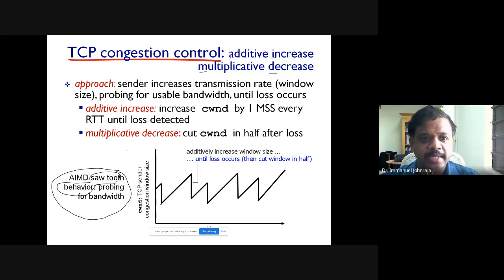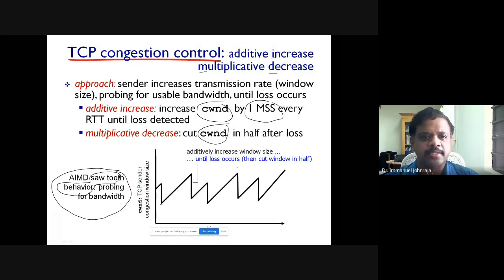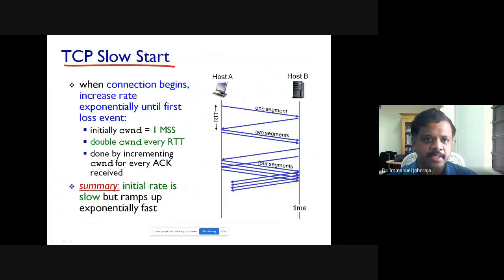So what is additive increase? Increase the congestion window by 1 MSS. What is the MSS? Maximum segment size, dictated by the network layer and the transport layer. Every RTT, meaning every cycle of communication, I send 20, 21, 22, 23, and so on. When there is a congestion, I will reduce the CWND to half, so CWND becomes CWND by 2. Then slowly it increases. This is called additive increase, multiplicative decrease.